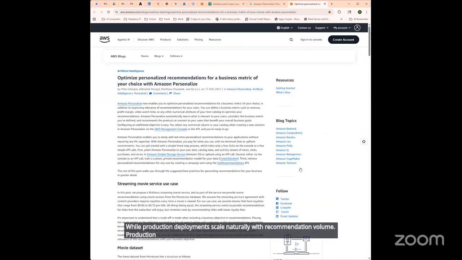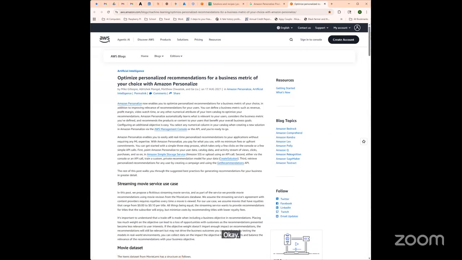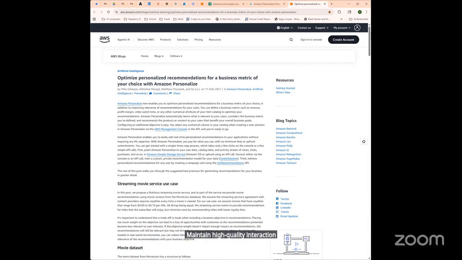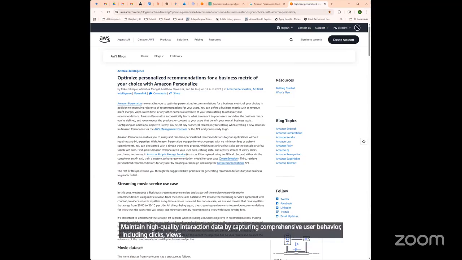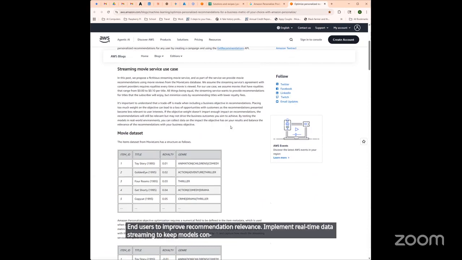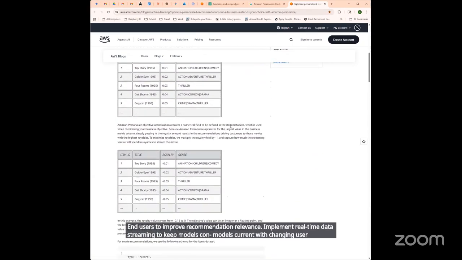Production ready. Okay, so this is how you optimize performance. So successful personalization systems require ongoing attention to data quality, model freshness, and performance monitoring. Maintain high quality interaction data by capturing comprehensive user behavior, including clicks, views, purchases, and ratings. Include rich metadata for both items and users to improve recommendation relevance. Implement real time data streaming to keep models current with changing user preferences.